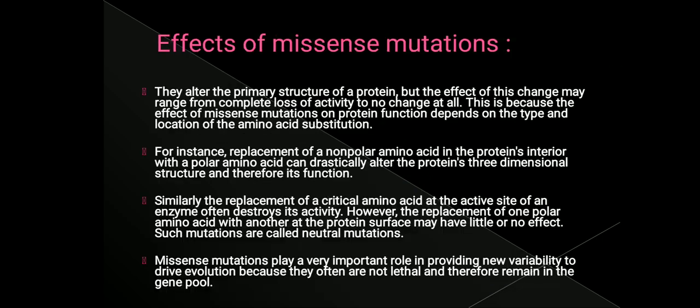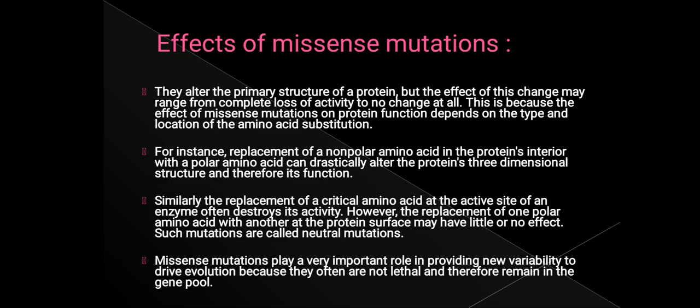So let us see what the effects of missense mutation are. First thing is they alter the primary structure of the protein, but the effect might be different. Sometimes it also depends on where the mutation has actually occurred in the protein.